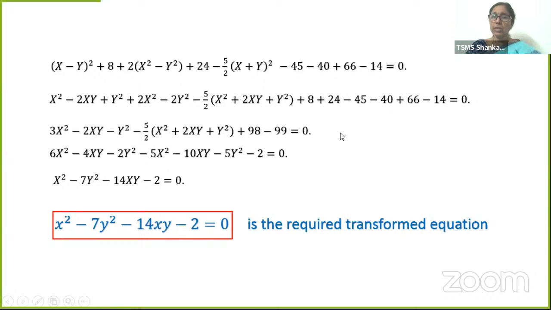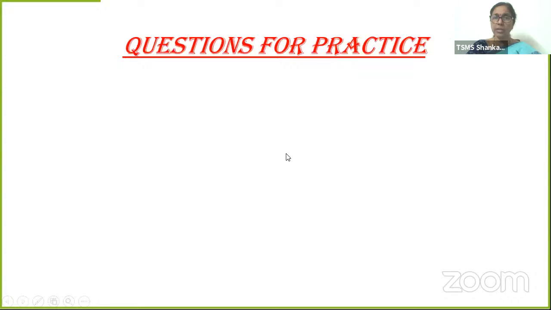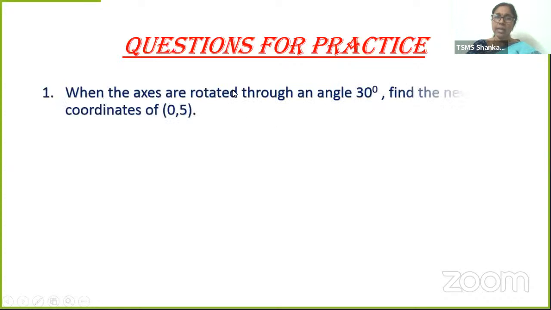Children, even though the calculations are lengthy, they are very simple calculations involving just a plus b and a minus b whole square and regrouping, rearranging the like terms. So I hope you will not find it difficult. Now it's time for you to take up a few questions for practice. They're again the same questions based on the models that we have solved.